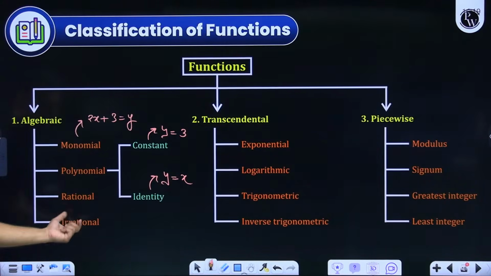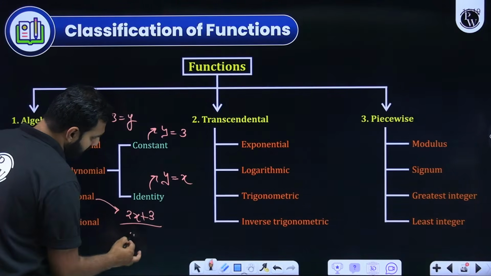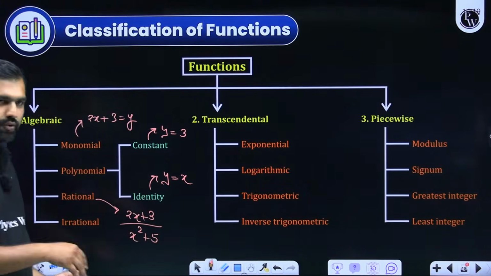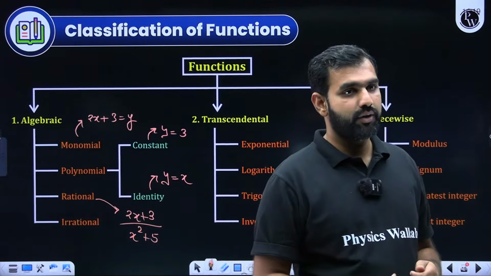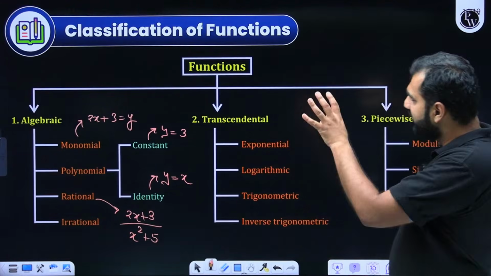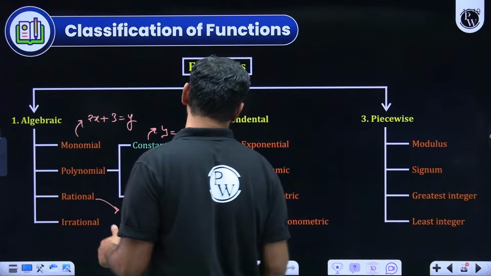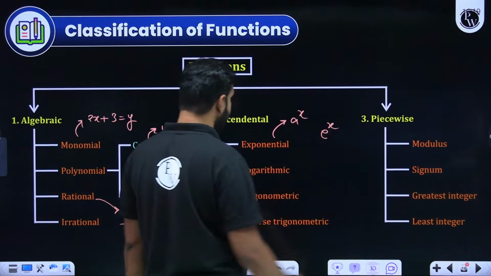You have rational functions, irrational functions. I hope you remember that. For example, 2x plus 3 divided by x square plus 5. That's your rational function. Irrational functions are also there with some p by q form powers. So you already taught this. Okay, great. So with this kind of algebraic functions, classification is there. When you talk about transcendental functions, I hope you know exponential functions, a to the power x, e to the power x, they are your exponential functions.